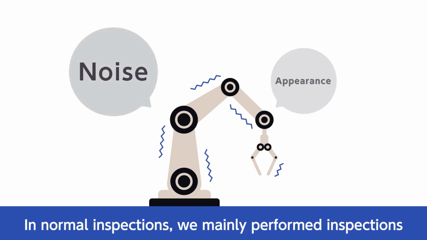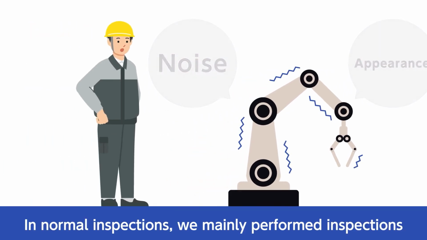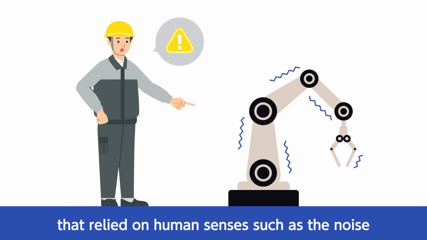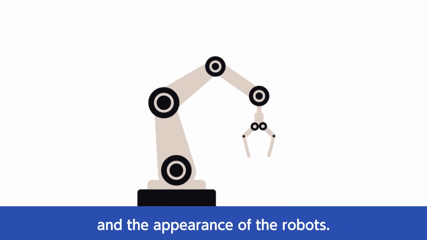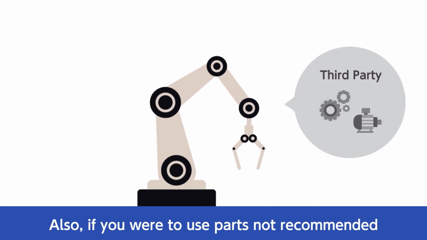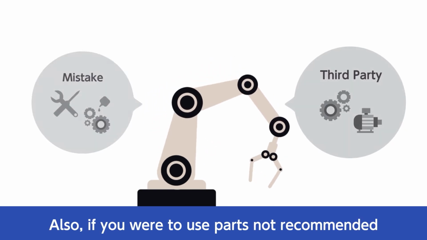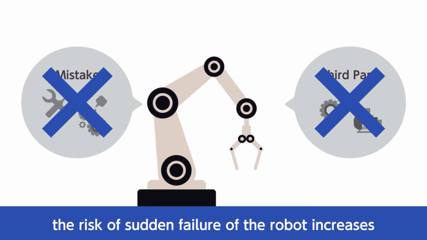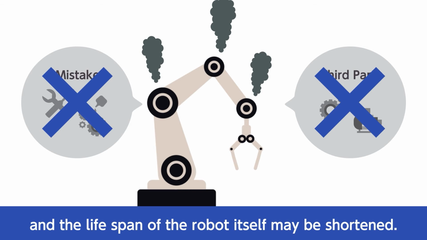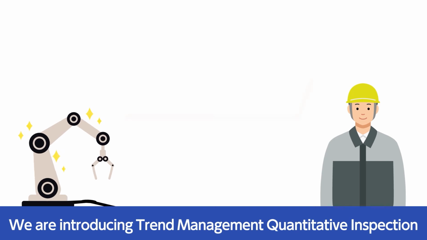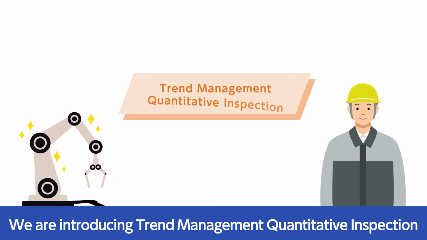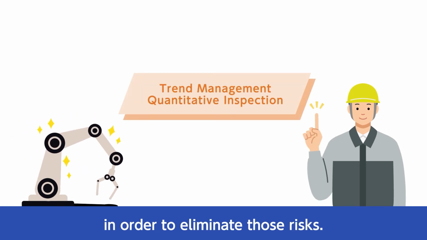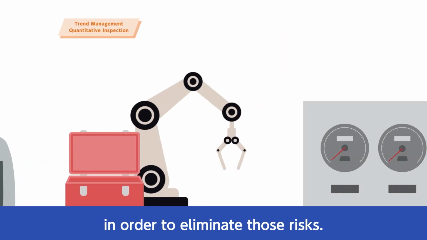In normal inspections, we mainly performed inspections that relied on human senses, such as the noise and the appearance of the robots. Also, if you were to use parts not recommended by Kawasaki or do improper work, the risk of sudden failure of the robot increases, and the lifespan of the robot itself may be shortened. We are introducing Trend Management Quantitative Inspection in order to eliminate those risks.